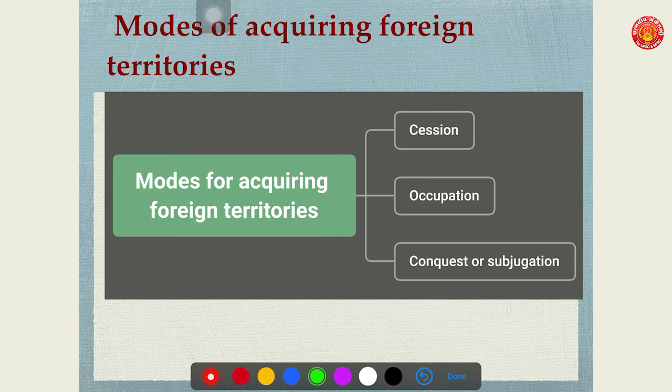Now, what are the modes of acquiring foreign territories? Basically various modes are there for acquiring foreign territories. Here we are going to discuss just three modes. First, it is cession. Second, it is occupation. Third, it is conquest or subjugation, that is winning. So these are the internationally accepted modes of acquiring foreign territories. What their meaning is, we'll try to see in the next few slides.